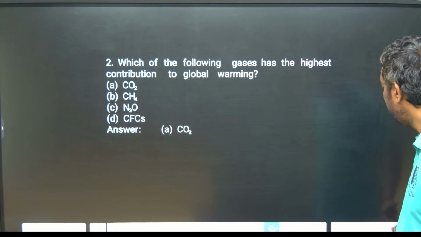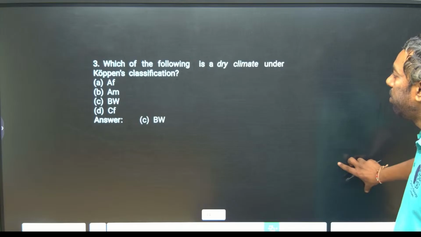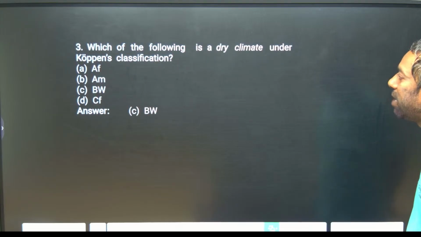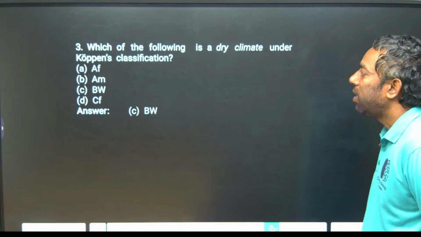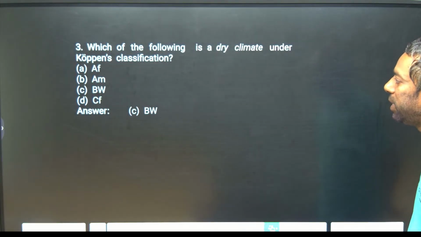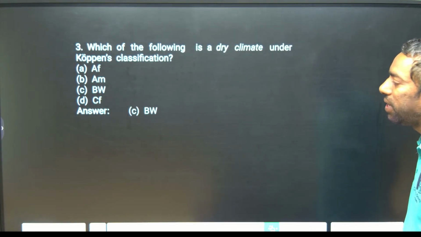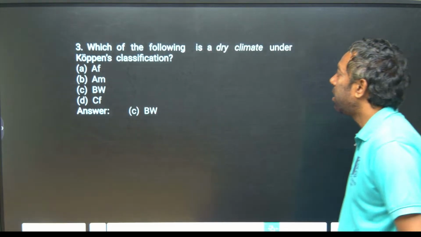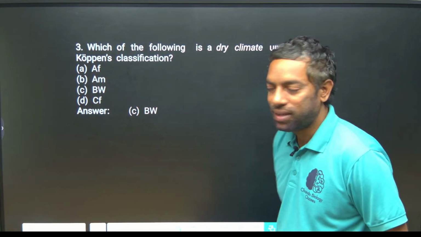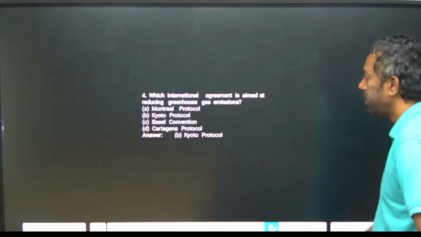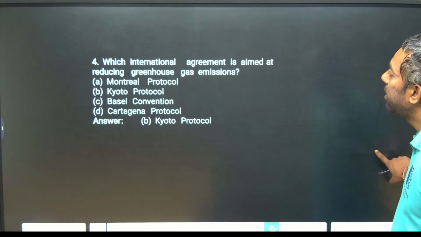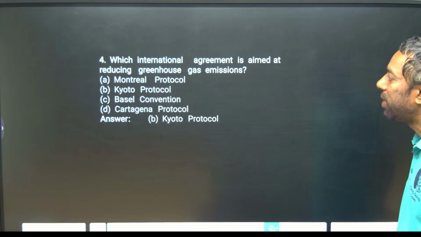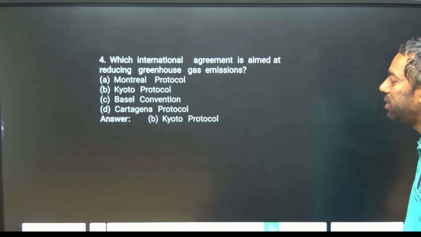Which of the following is a dry climate under the Köppen classification? BW. Actually, they don't ask you such letters. Dry climate is mainly temperate.